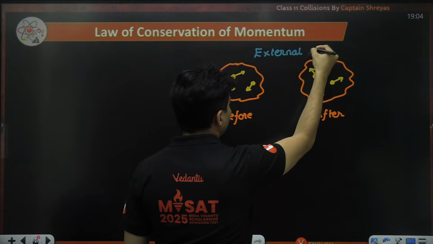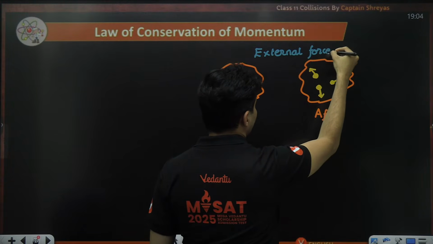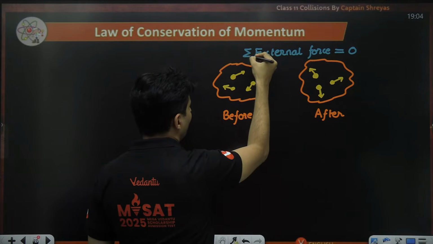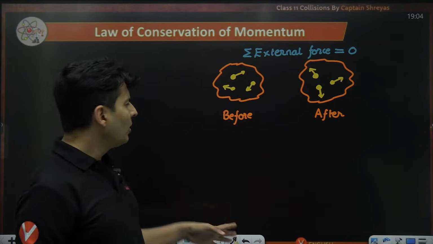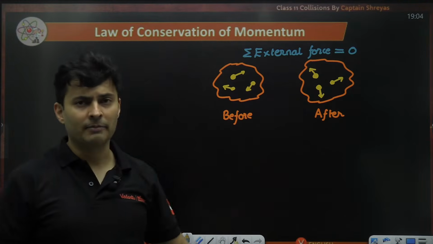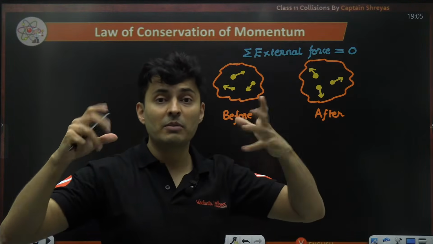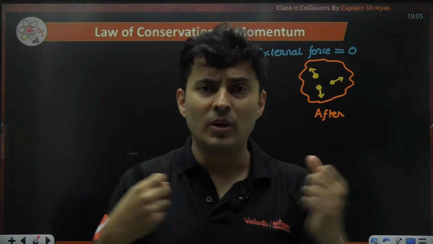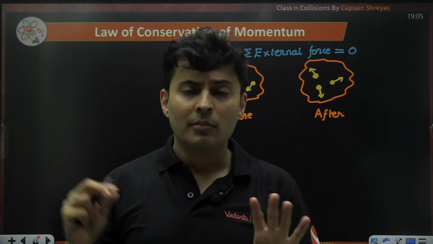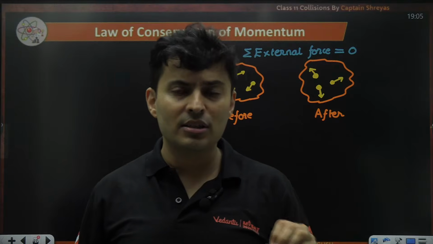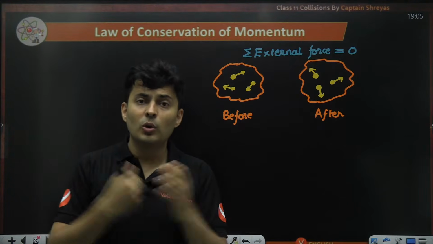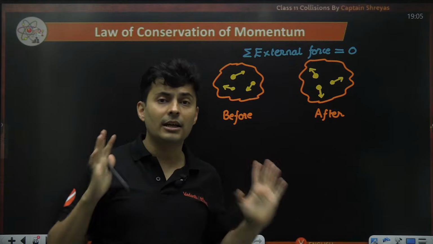External force is zero. Okay, so if you add up all the forces from outside, it is zero. Internal forces do not matter, so don't waste your time. If you choose a system, a spring block system, two balls colliding, a car colliding with a truck, a bullet getting embedded in a block, all these systems, if they are colliding also, the collision force, explosion force is an internal force.